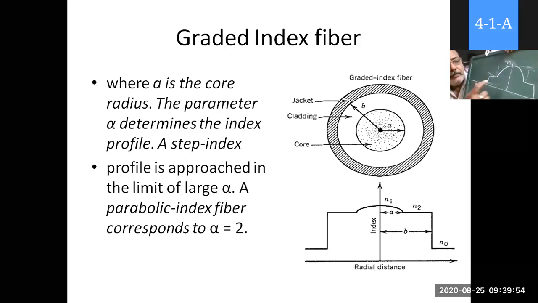Is it okay? Anybody? It's very important. We have to understand that there is no abrupt variation. It varies gradually. At the center it is maximum, N1. After that it gradually decreases up to N2. Then N2 is again constant.